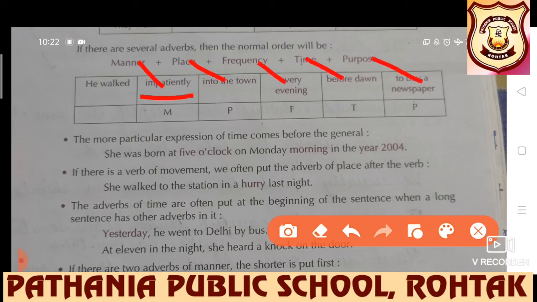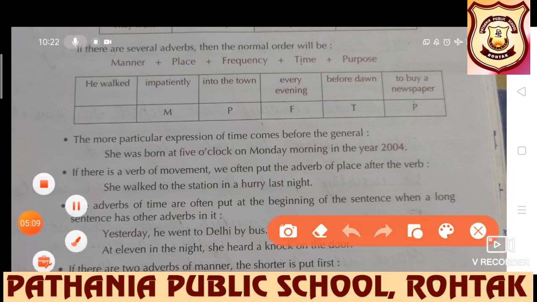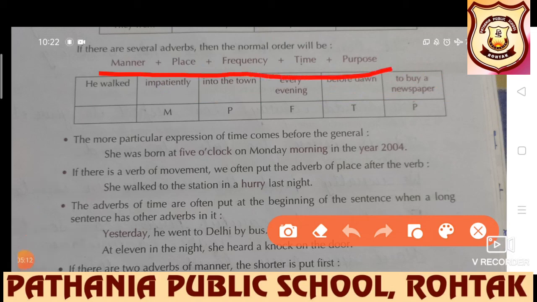What was the purpose? To buy a newspaper. So he walked impatiently into the town every evening before dawn to buy a newspaper. This is the formation of adverbs if several adverbs are in a sentence.